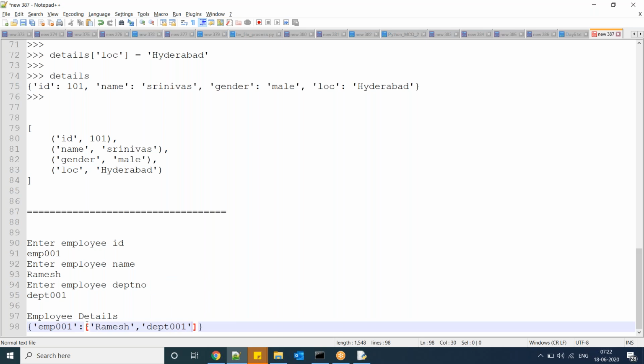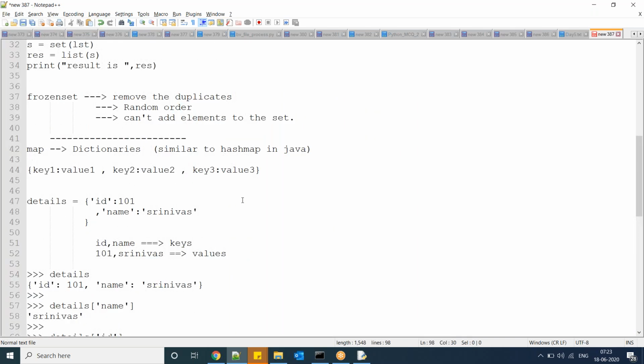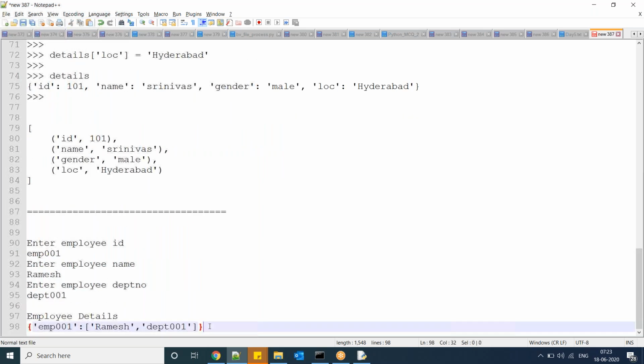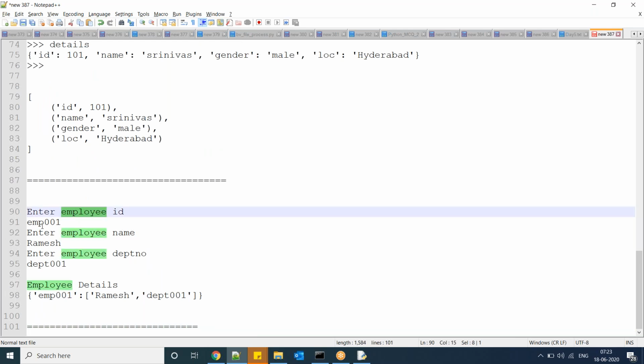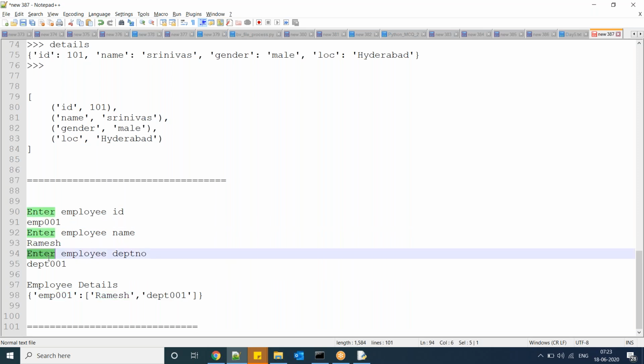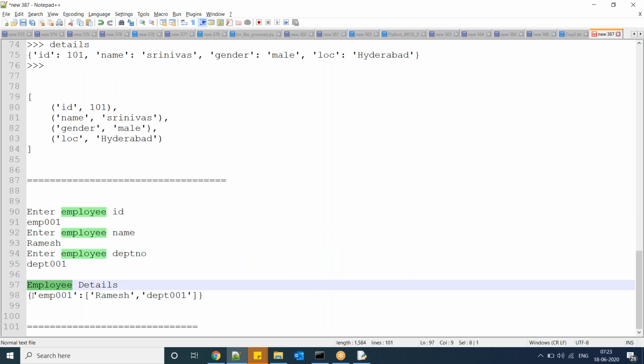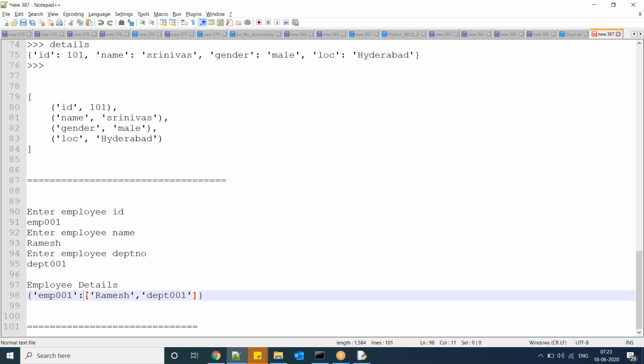Guys, here the value may be any data type. I forgot to say that in the dictionary the value may be any data type. The value may even be another dictionary, but there are a few things, such as those which are not mutable, that I will discuss later. So remember, values can be any data type. Now I want output like this: enter employee ID EMP01, employee name, employee department. Now I want details, so this is a key and a list is the value. I will write a program for this.